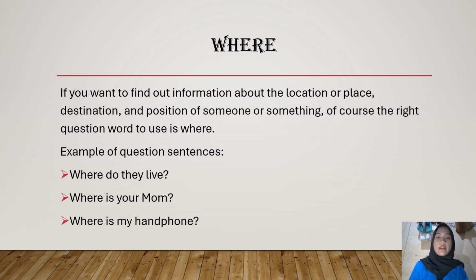Next, where. If you want to find out information about the location, place, destination, and position of someone or something, of course, the right question word to ask is where. Examples of question sentences: where do you live? Where do they live? Where is your mom? Where is my phone?